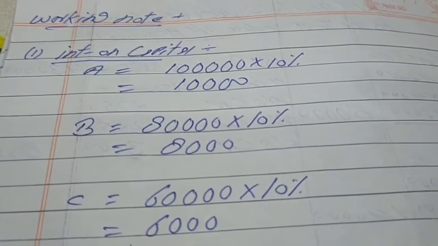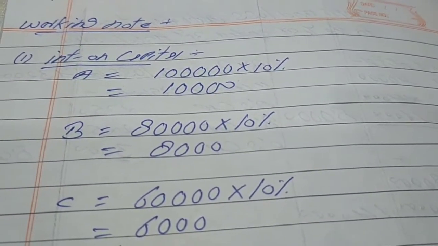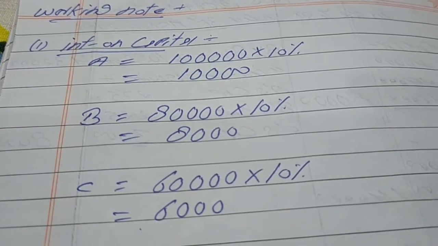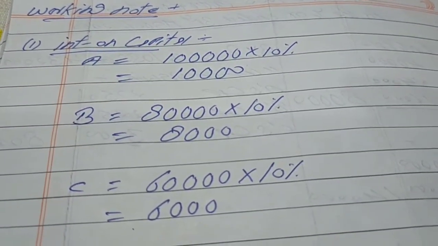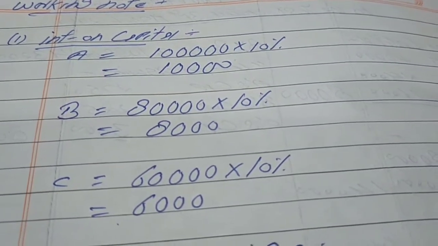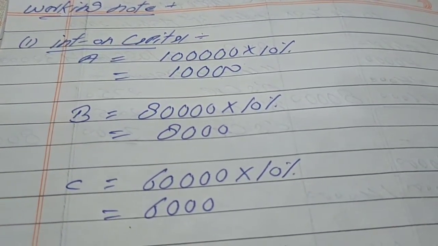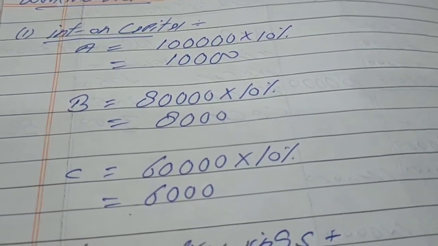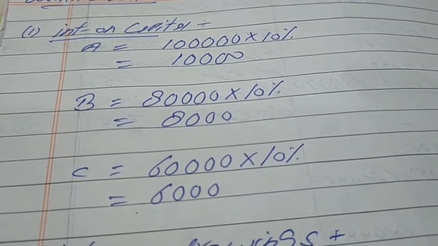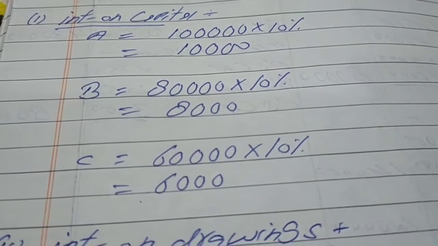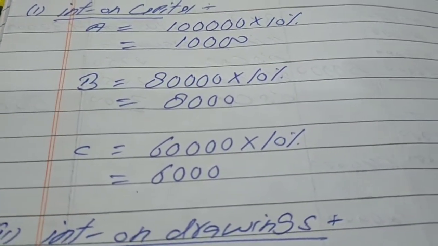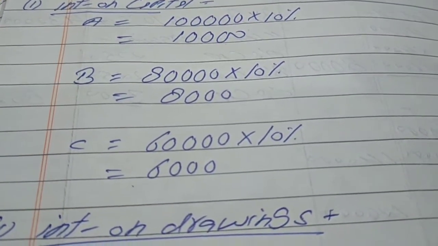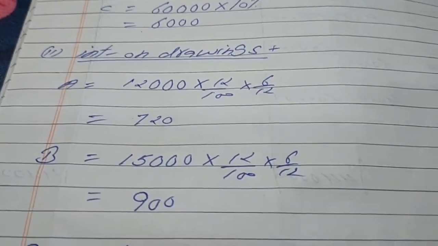So firstly, according to the question, we have to make working notes, and we will find out interest on capital. We will write interest on capital as a heading. A's opening capital was rupees 1 lakh. On that amount we will charge 10% per annum interest, that will be 10,000 rupees. B's opening capital is 80,000 rupees; 10% on that is 8,000 rupees. C, 60,000 into 10% is equal to 6,000 rupees. These three amounts we will write in the debit side of P&L appropriation and in the credit side of partners' capital account.